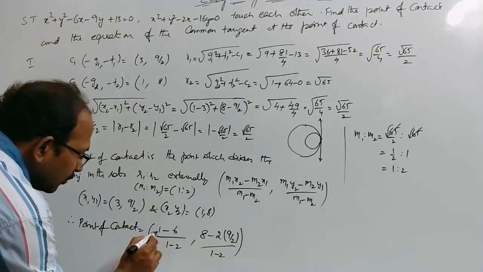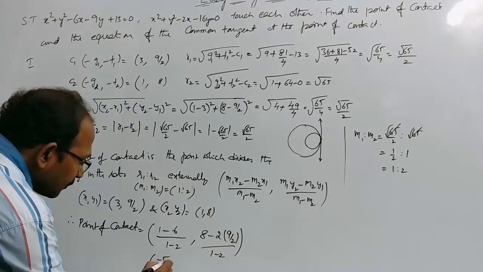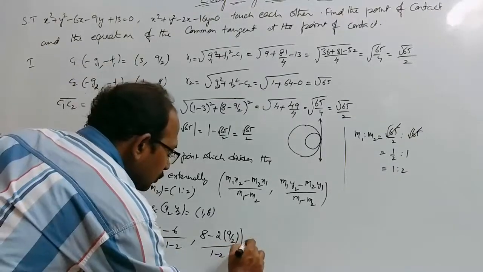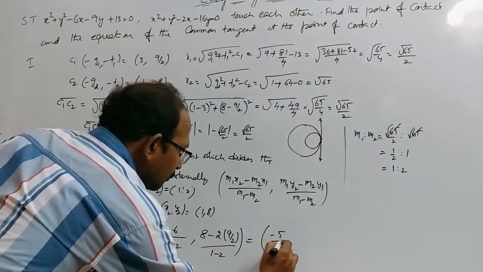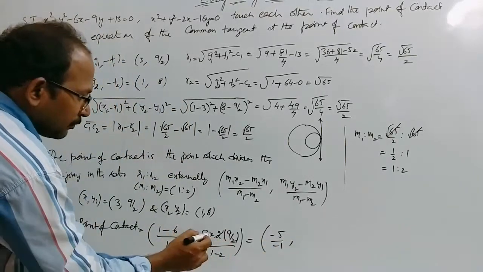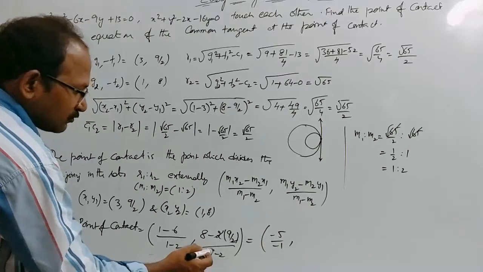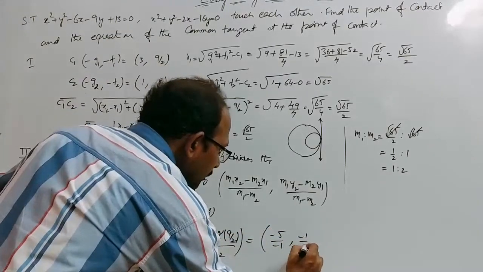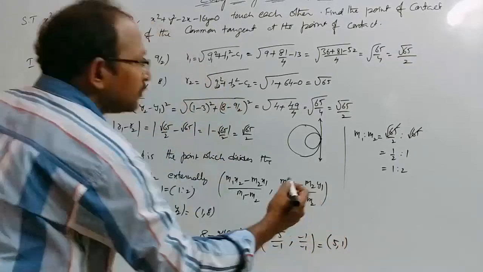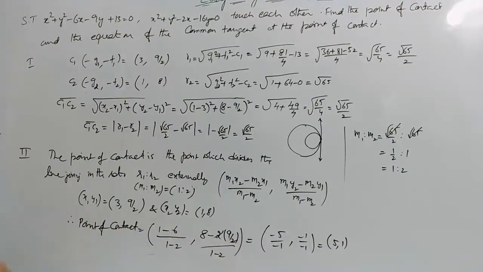Therefore here, minus 5 by minus 1, and 8 minus 18 is minus 10 by minus 1, that is equal to minus 5 by minus 1 which is equal to 5 comma 1, which is the point of contact. It is the second part.